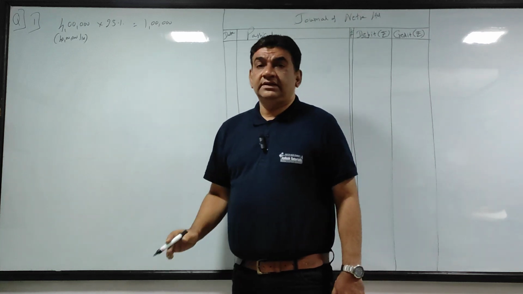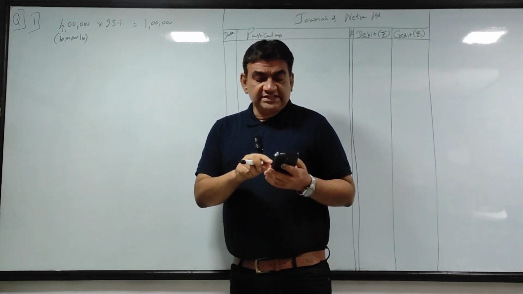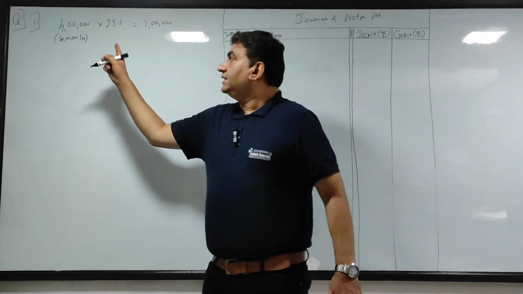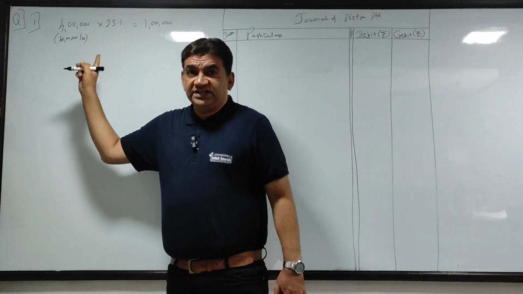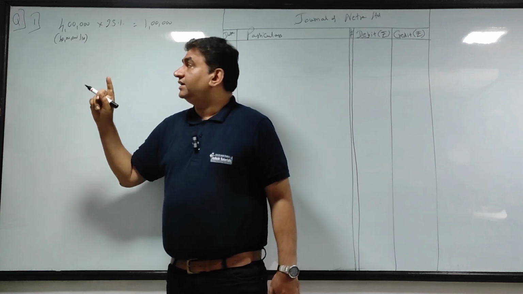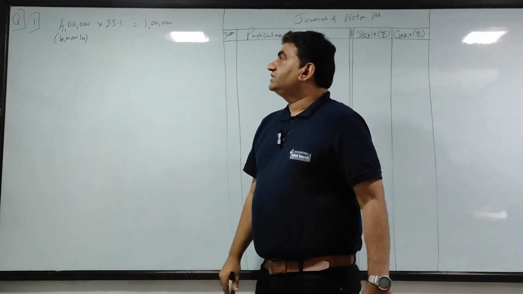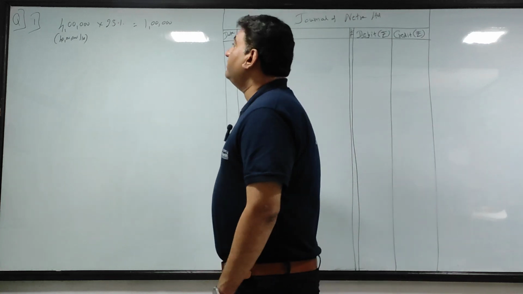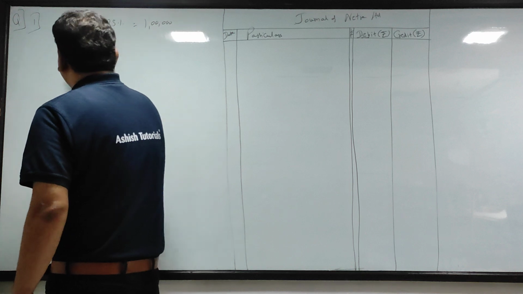First limit, maximum number of shares cannot be more than 25% to be bought back. Currently, the company has issued 4 lakh equity shares. 40 lakh is the share capital amount, face value is 10. So 4 lakh ka 25%, 1 lakh. So as per the first limit, maximum number of shares is 1 lakh. Okay, I'll write there.